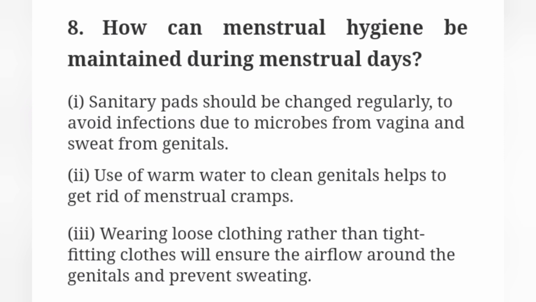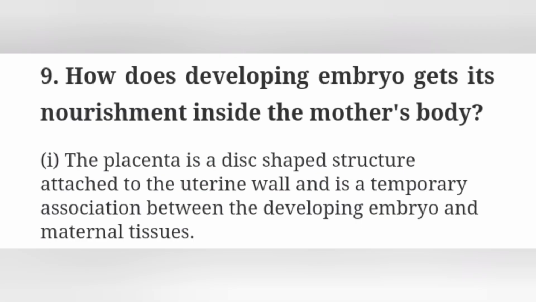Third point, wearing loose clothes rather than tight fitting clothes will ensure the air flows around the genitals and prevents sweating.